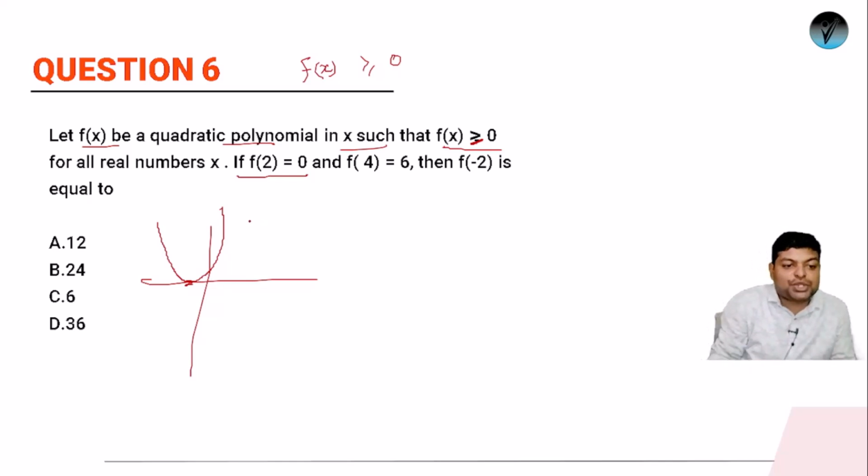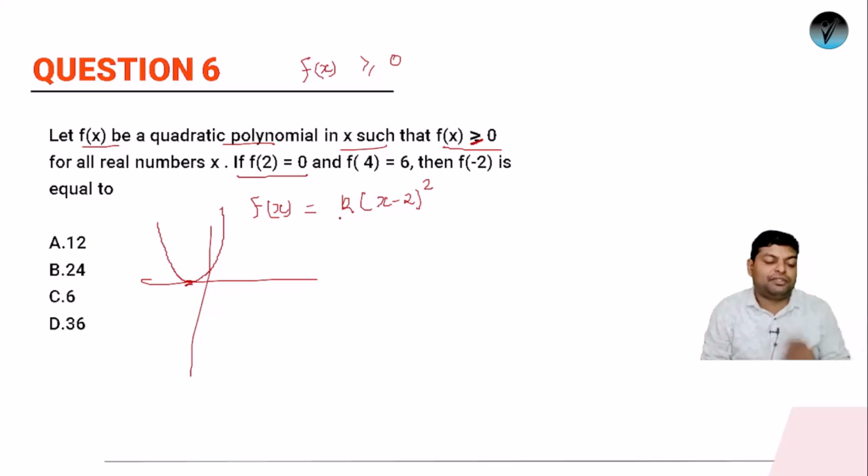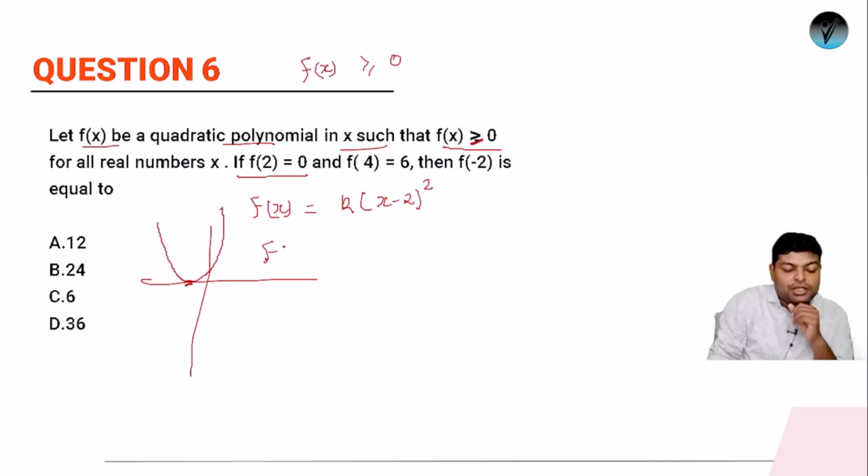So the quadratic equation or the fx that we will be having is what? It will be k times of x minus 2 का whole square. And we don't know what is the value of k. ठीक है, लेकिन हमारा जो जनरल फंक्शन होगा ना, it will be k times of x minus 2 का whole square. Now to get the value of k, we have the value of f of 4. So f of 4 is what?